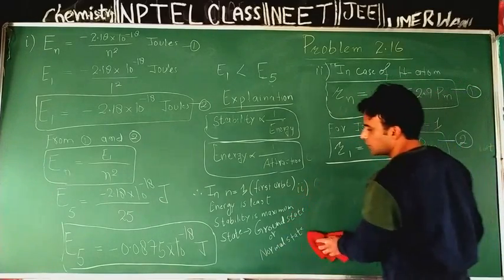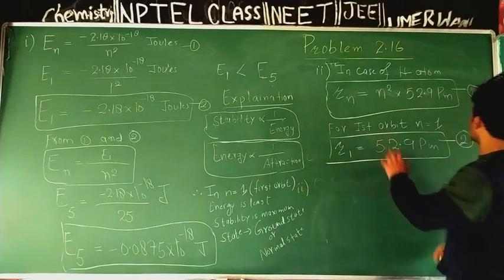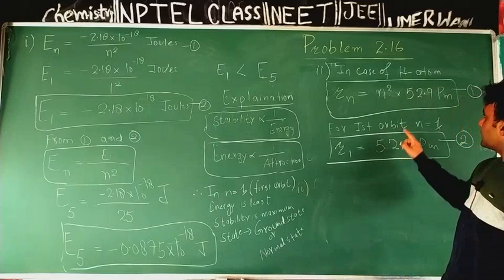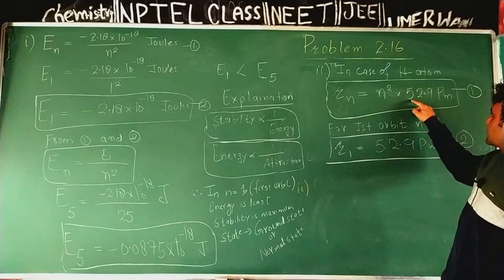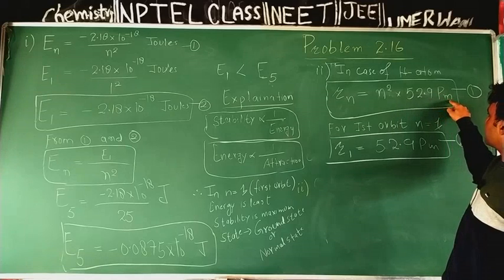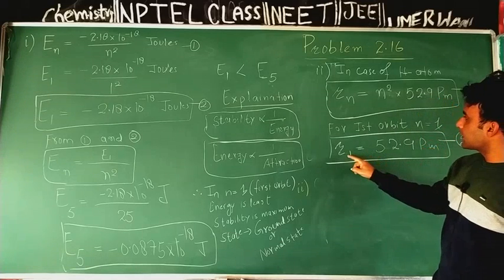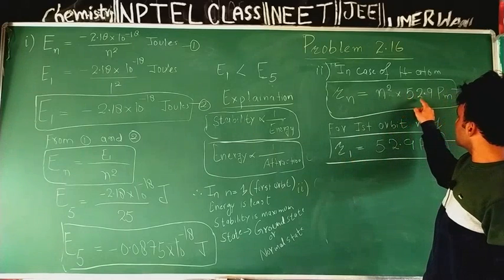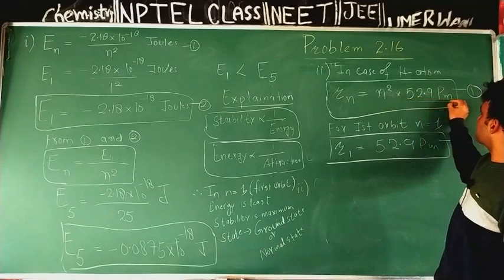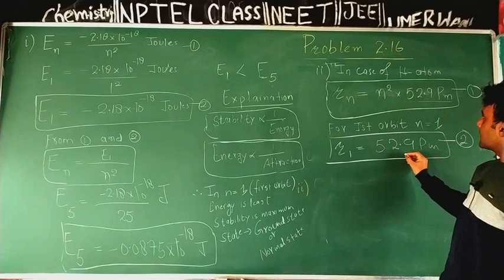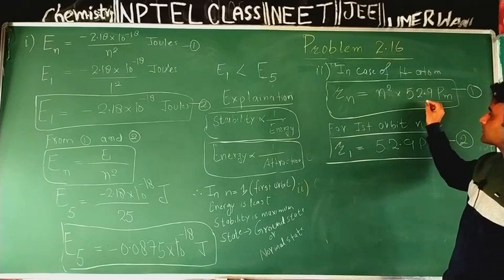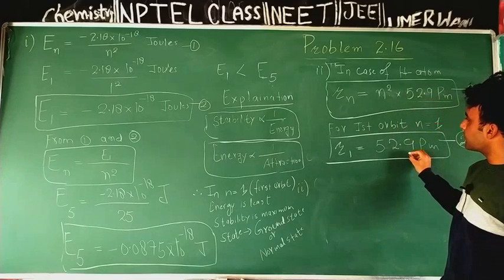What I did here, same I will do here. I will compare equation first and equation second. And see, this number in equation first, 52.9 picometer, I can write R1 instead, because 52.9 picometer is the radius of first orbit of hydrogen atom.